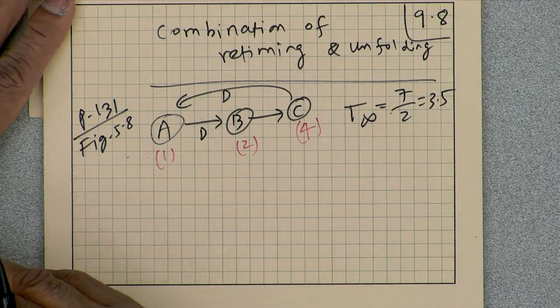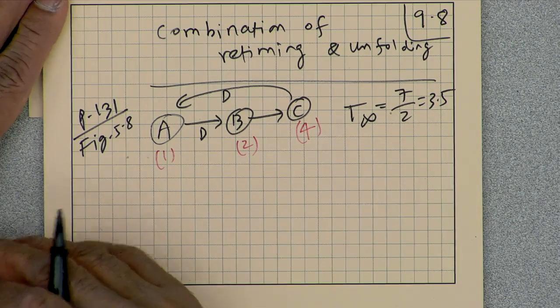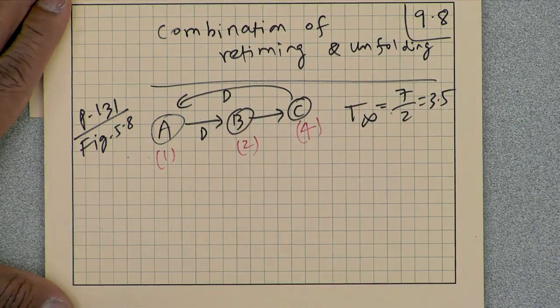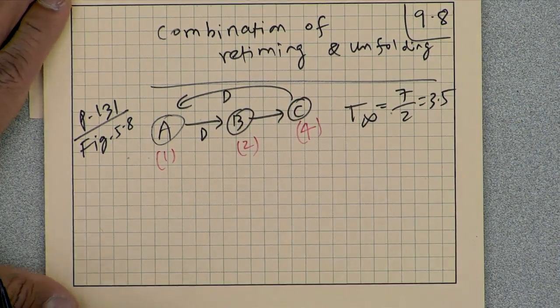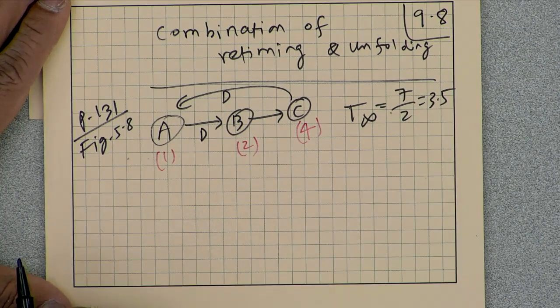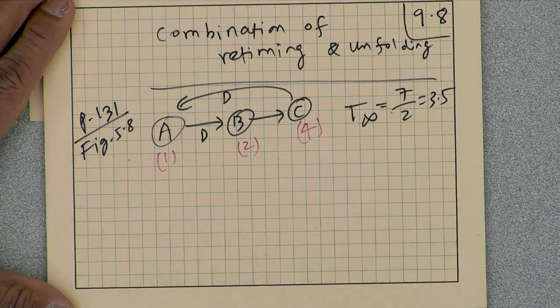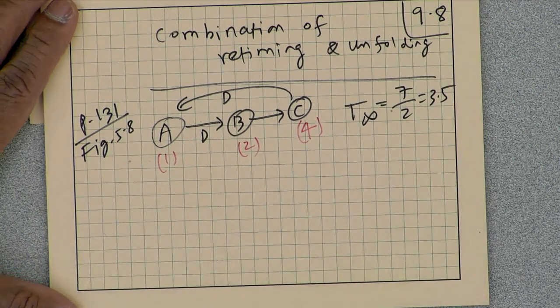That means we will not assume that each of these nodes can be fine-grained pipelined. That's the difference between hardware and software. In hardware, we have a lot of freedom to pipeline these computations. In software, the assembly code is compiled by a compiler.